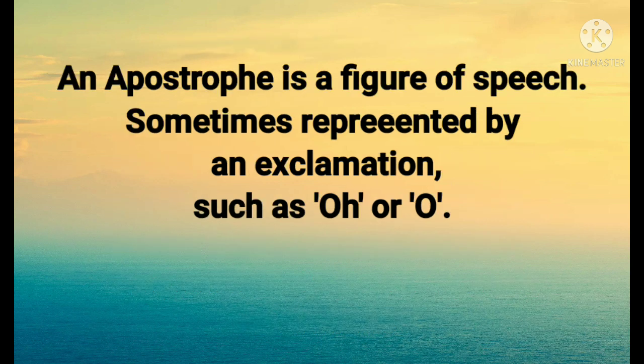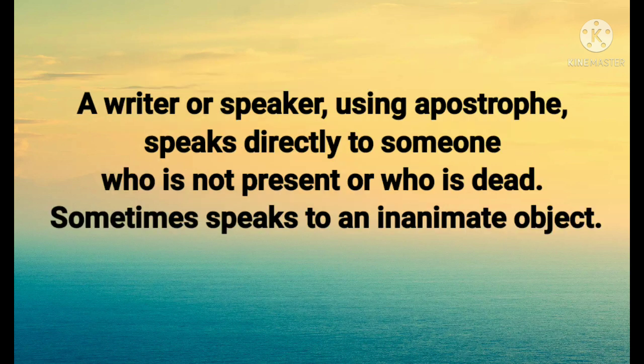An apostrophe is a figure of speech sometimes represented by an exclamation such as 'O'. A writer or speaker using apostrophe speaks directly to someone who is not present, that means who is absent or who is dead. Sometimes speaks to an inanimate object.